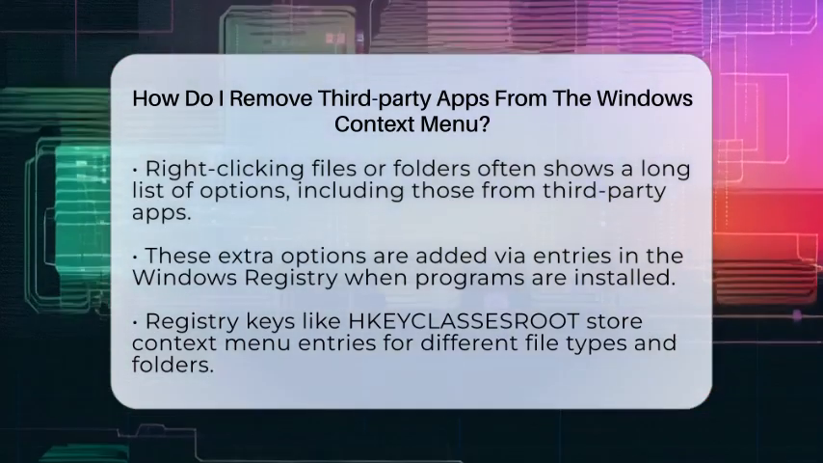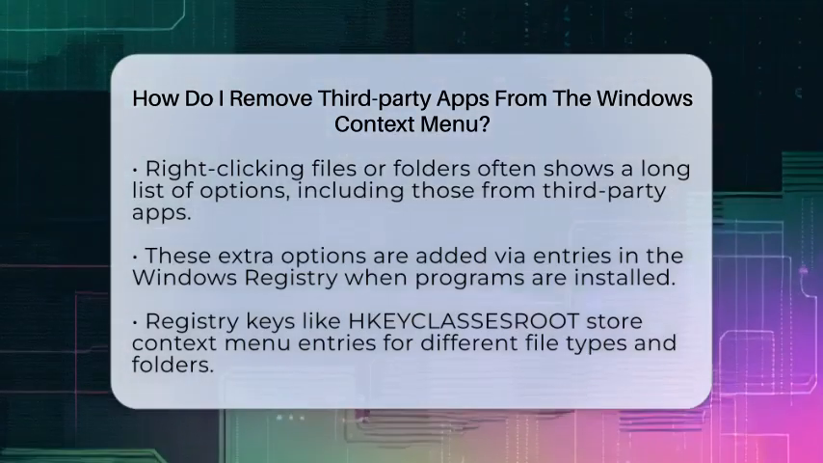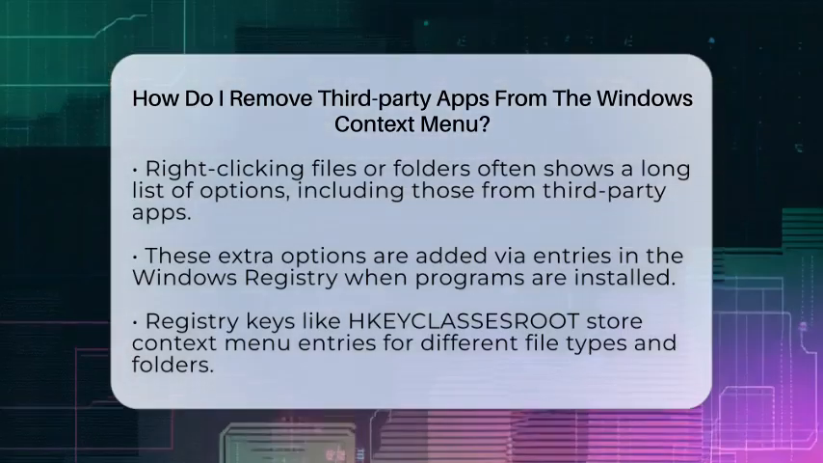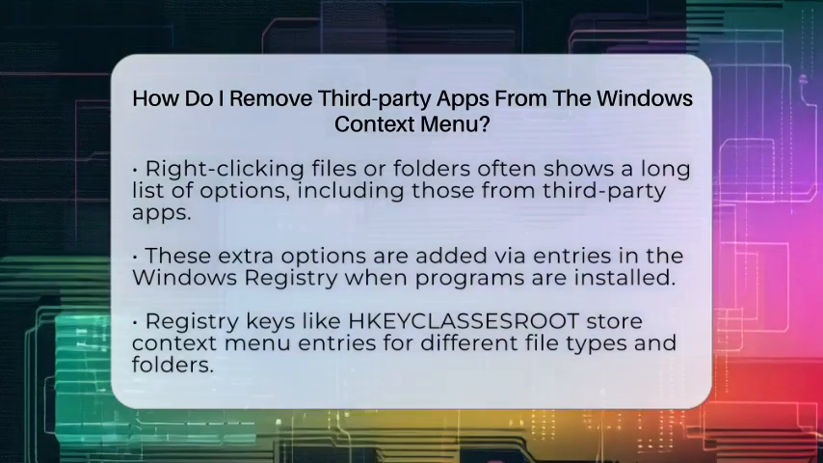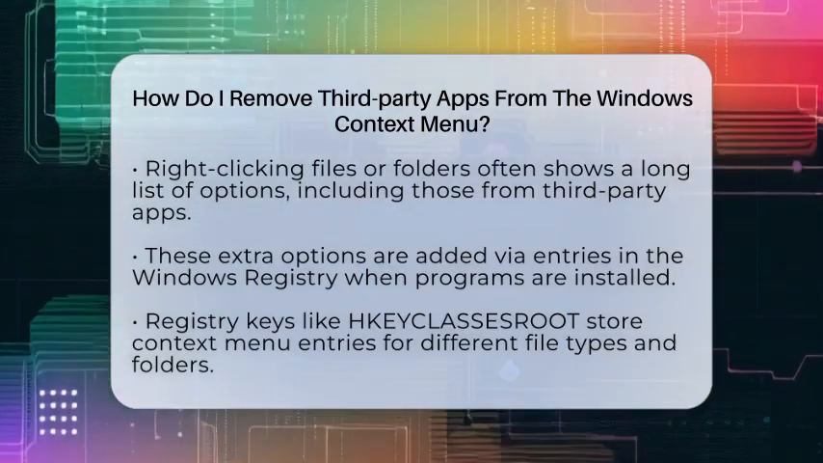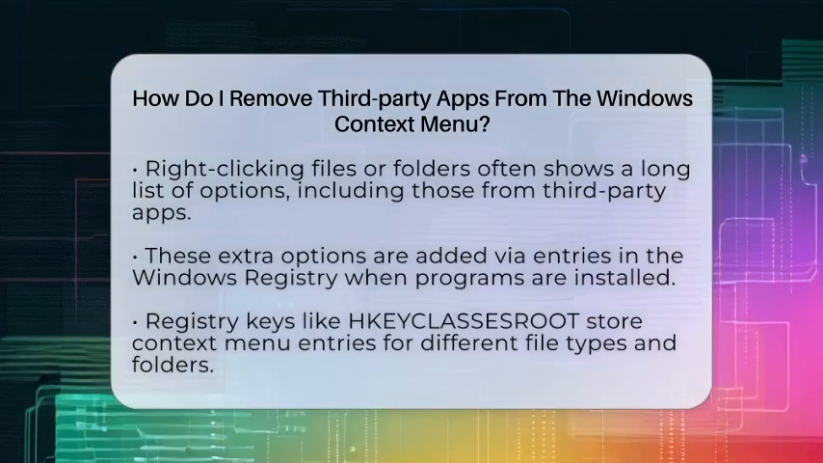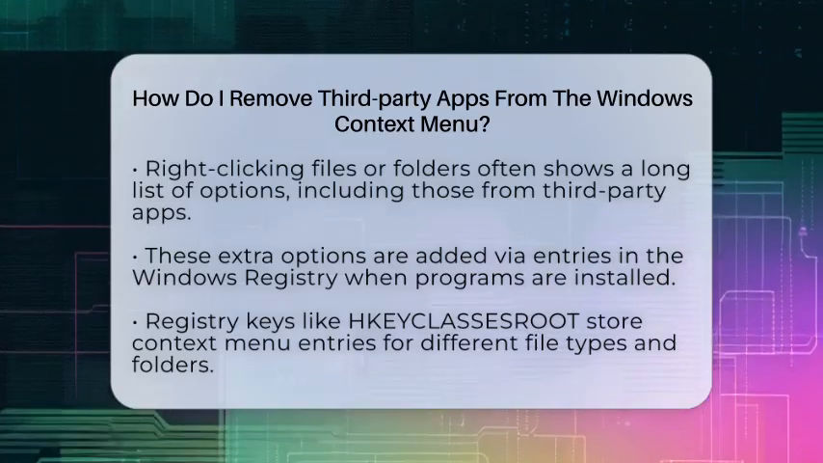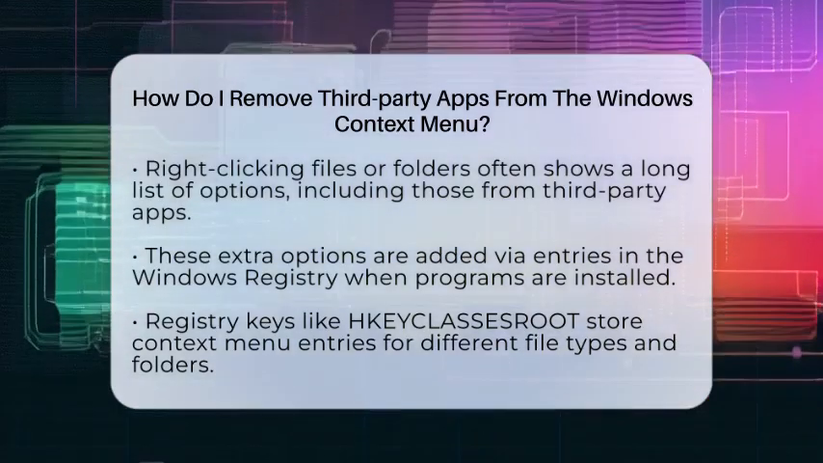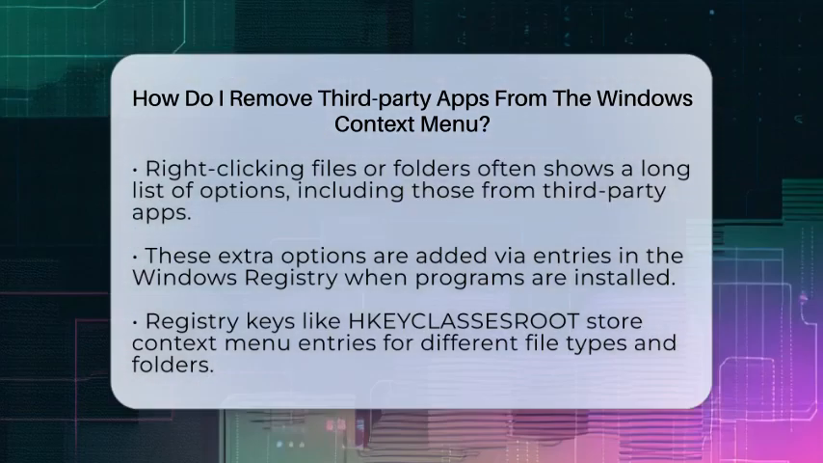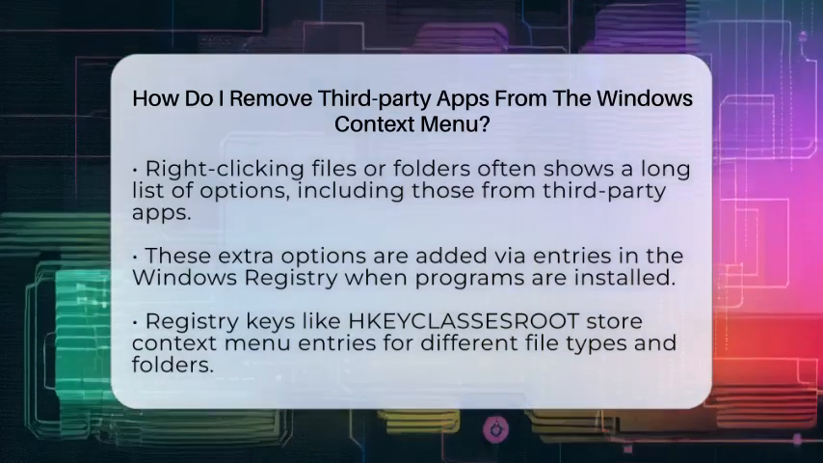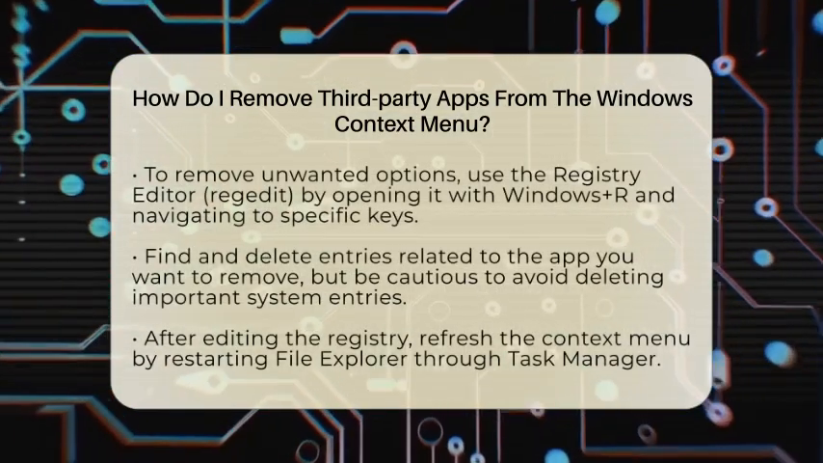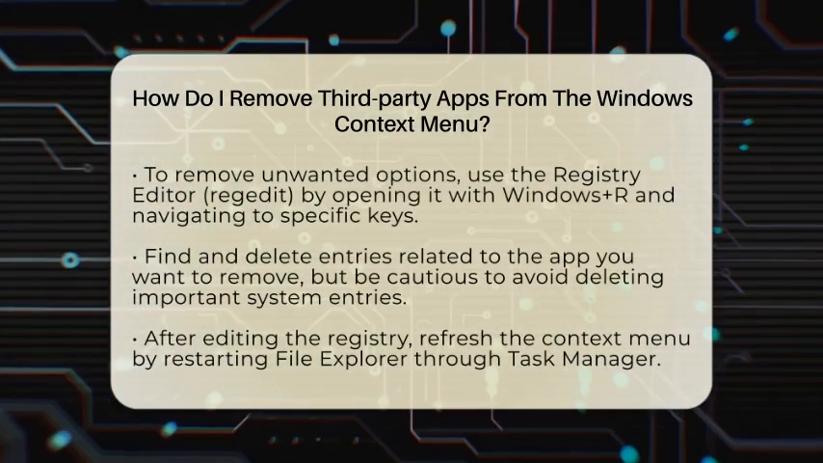First, it helps to understand how these options get there. When you install certain programs, they often add commands to the context menu by creating entries in the Windows Registry. These entries are stored in specific keys that relate to files, folders, or the desktop background. For example, entries for all file types are stored under a key called HKEY_CLASSES_ROOT, and specific folder options are under other keys. These entries are like shortcuts that tell Windows to show extra options when you right-click.